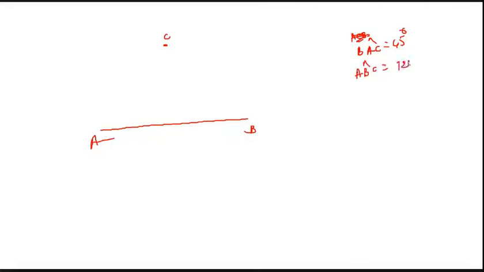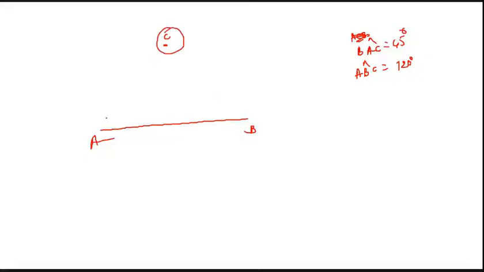Okay, see here I have a line AB, and I want to locate the station C. The second principle says that we should have at least two measurements. Here in the question he has given the angle BAC, it is 45 degrees, and angle ABC, it is 120 degrees, correct? So I want to locate the point C.